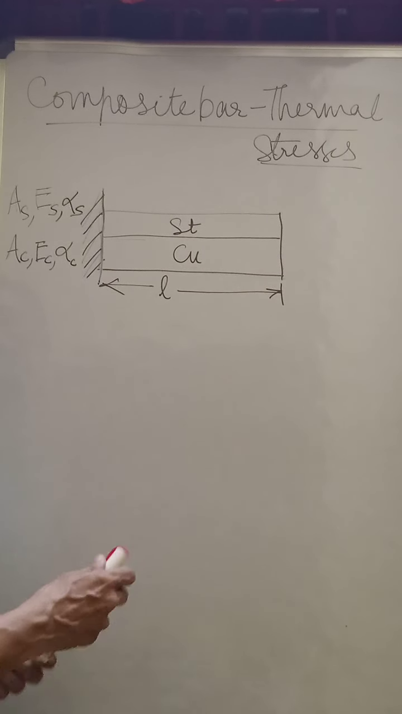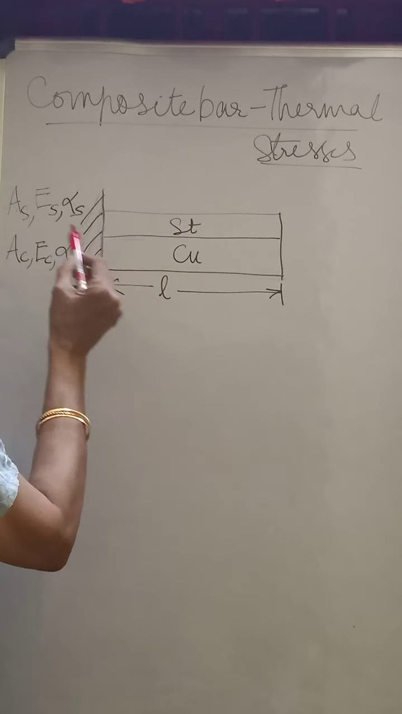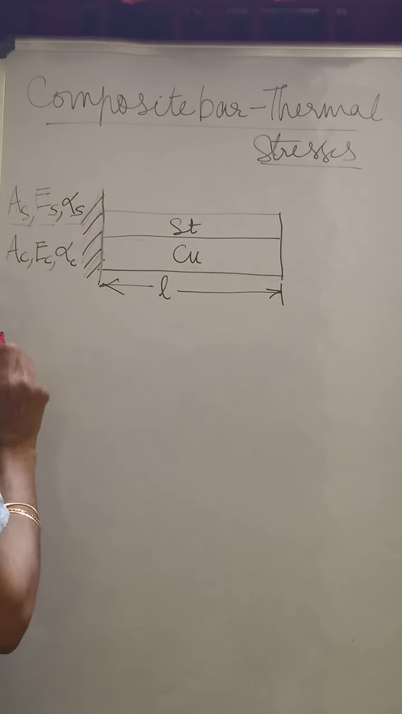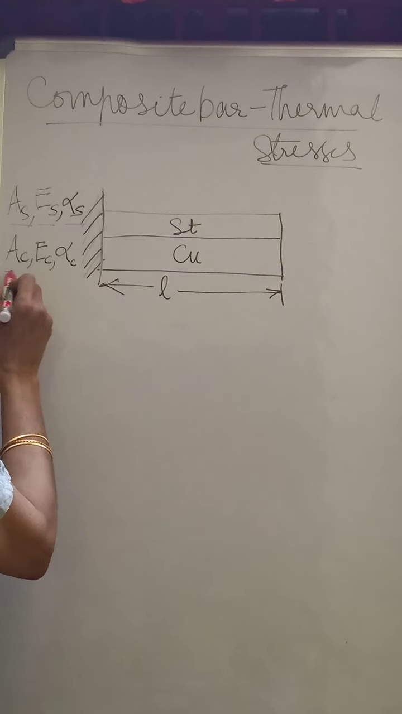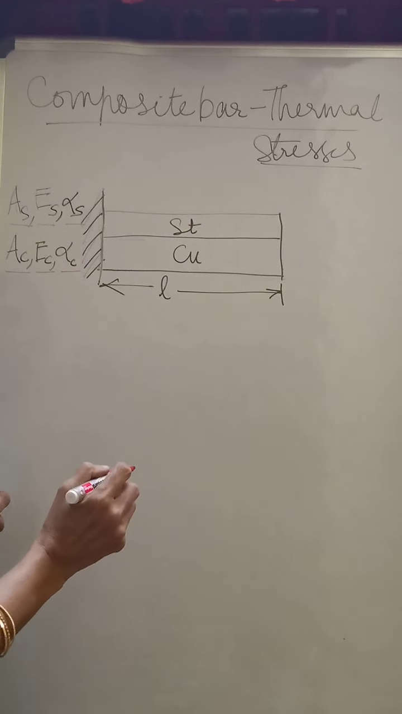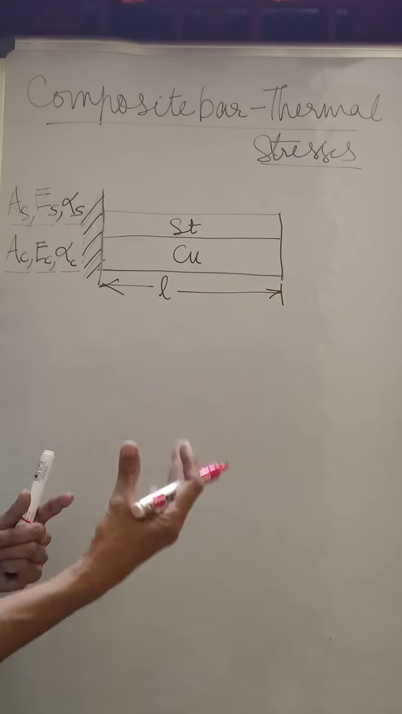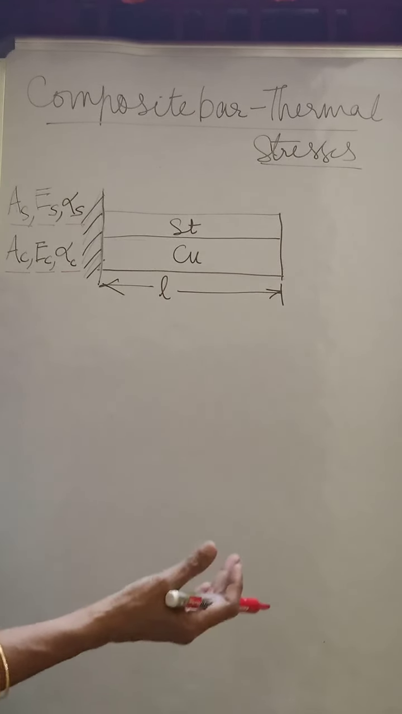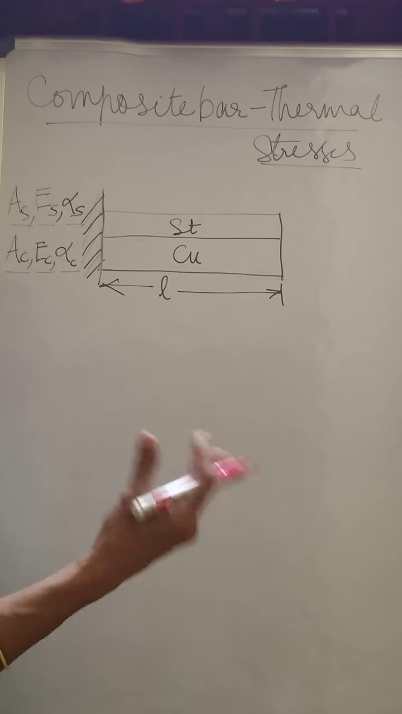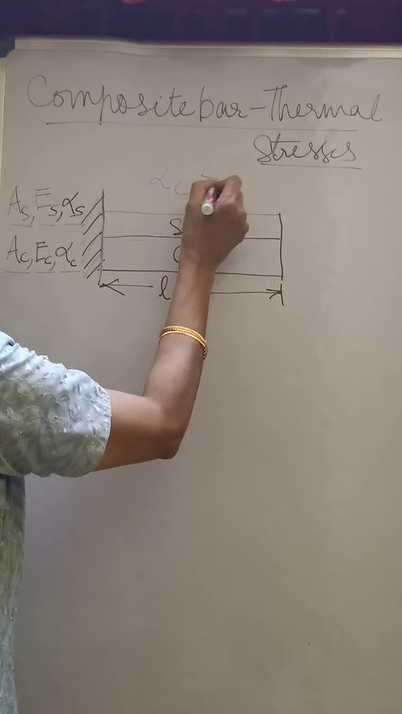Here I have taken two different materials, steel and copper. Steel has an area of cross section of AS, Young's modulus ES, and coefficient of thermal expansion alpha S. Similarly for copper, you have the cross sectional area as AC, Young's modulus as EC, and coefficient of thermal expansion as alpha C. If you examine the property of the particular material, it is subject to temperature change, and you know that of these two different materials, one has a greater coefficient of thermal expansion than the other.